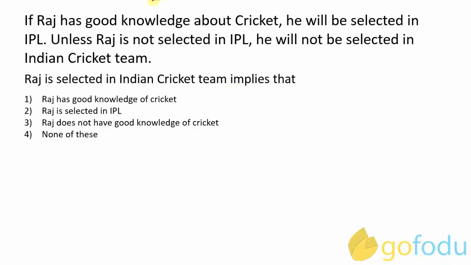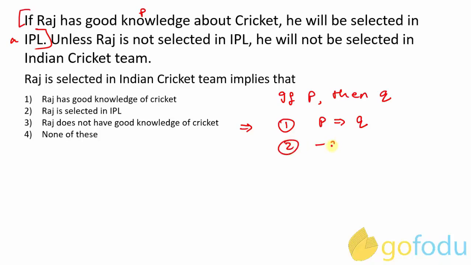So moving ahead, let's take the first main statement. Okay. If Raj has good knowledge about cricket, he will be selected in IPL. Consider it as P, consider it as Q. Okay. So now it becomes if P, then Q. Two direct implications. First one is P implies Q, and second one is negation of Q will lead to negation of P, right?